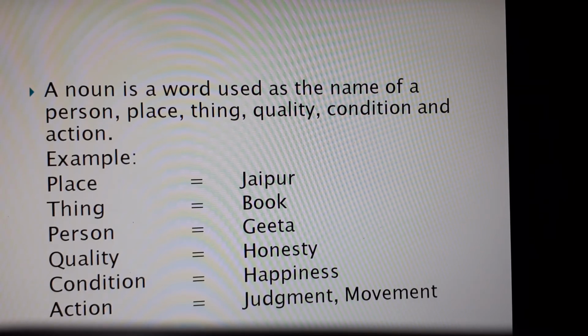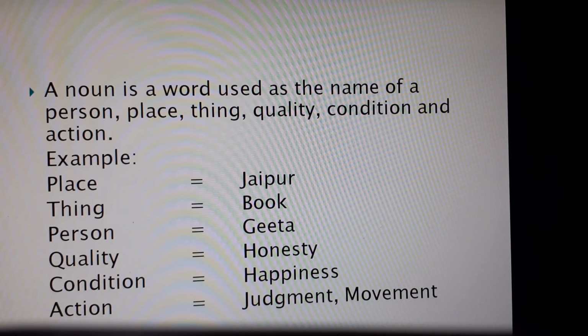So it is a noun. In the same way, simplicity, kindness, cruelty. These refer to quality. So they are also examples of nouns.